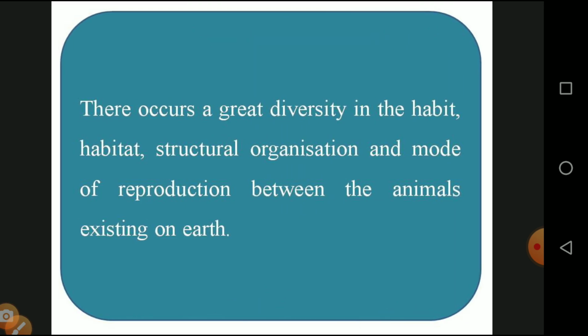And this creates a great diversity in the habitat, structural organization and mode of reproduction among the animals existing on the earth, which means each and every type of organism has a different habit and different habitat. They are living in various kinds of places and various kinds of surroundings.